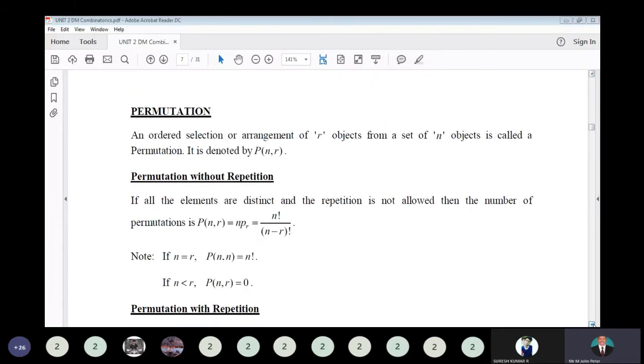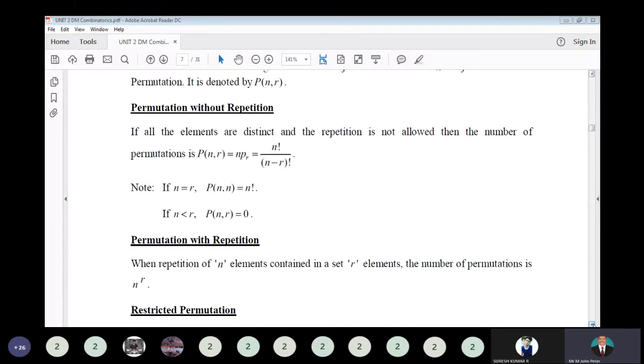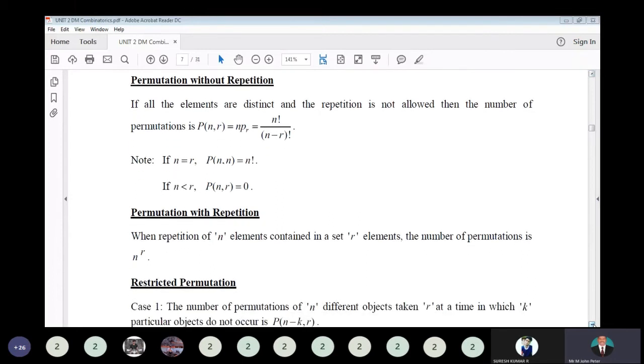So here, permutation: the ordered selection or arrangement of r objects from a set of n objects is called the permutation. So selection and arrangement is called the permutation. It is P of n comma r, otherwise nPr. So permutation without repetition: if all the elements are distinct and repetition is not allowed, then the number of permutations P of n comma r, that is nPr, is equal to n factorial divided by n minus r factorial. If n equal to r, that is P of n comma n, that's equal to n factorial. If n less than r, this case is not possible, so for that the permutation is 0.